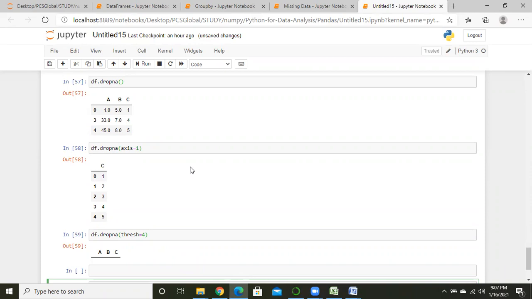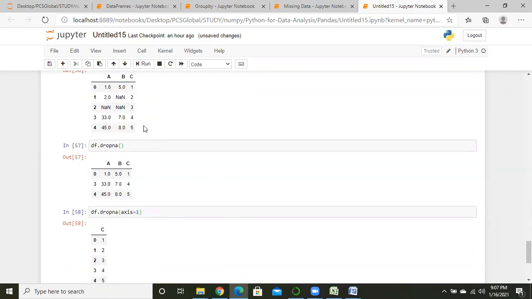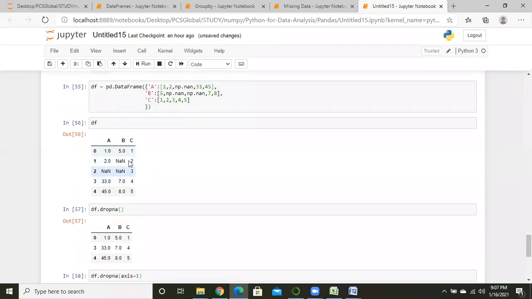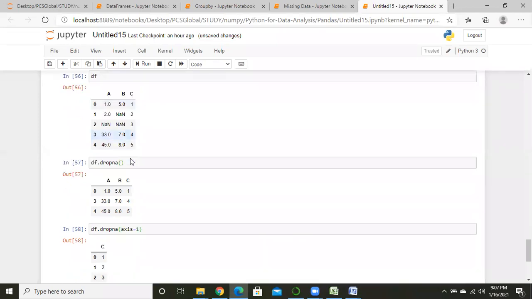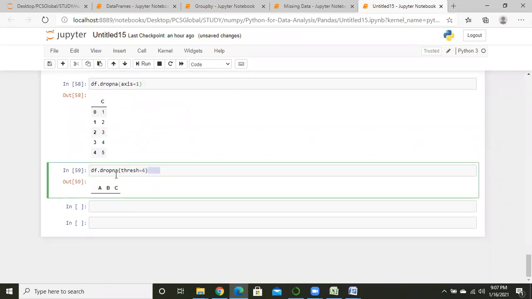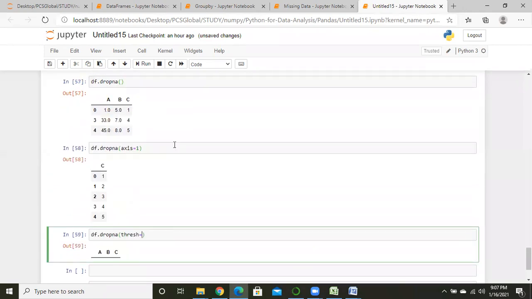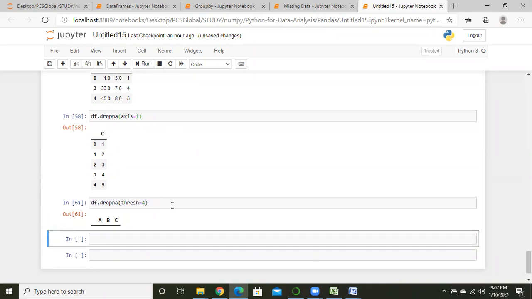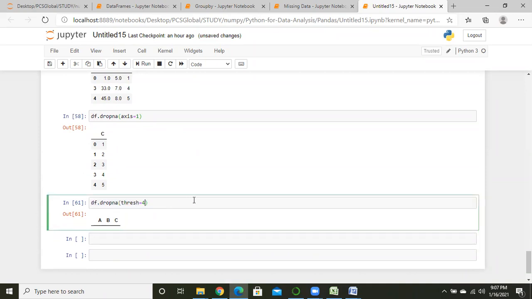If I want 2 values, which data frame are you considering? This one, yes. We have to use dropna with thresh. So thresh is equal to what? 4.